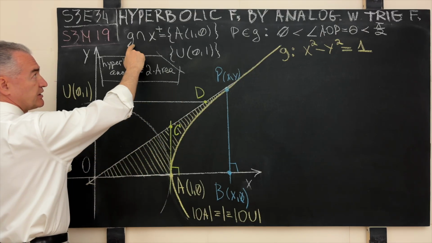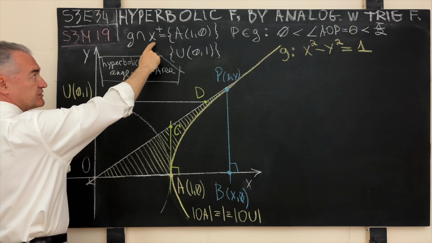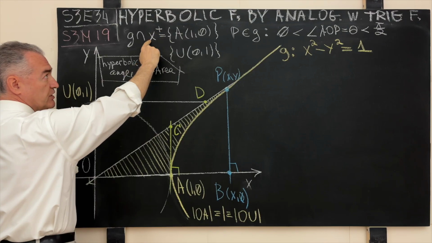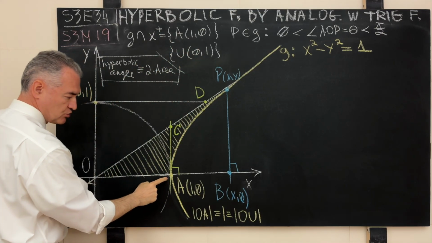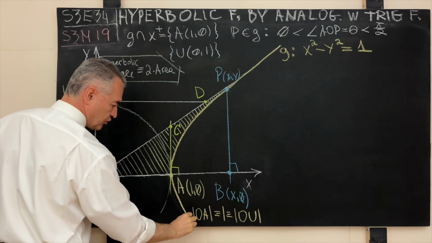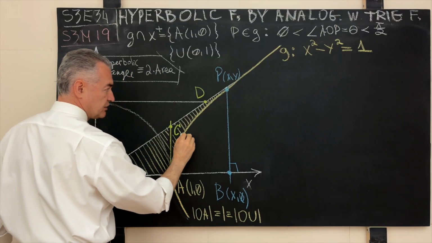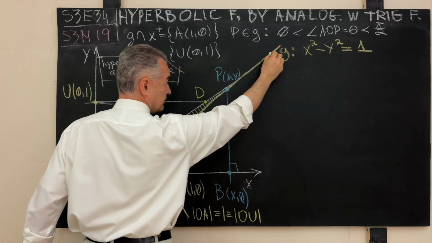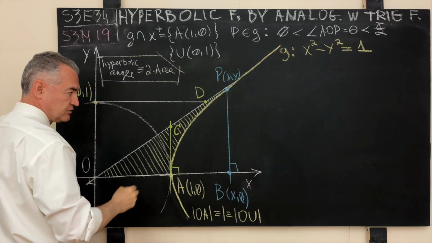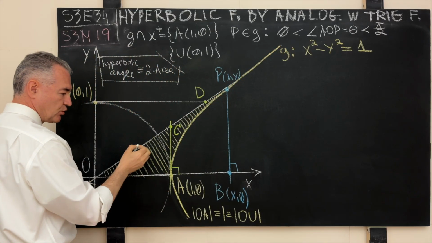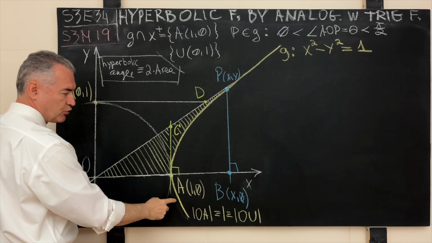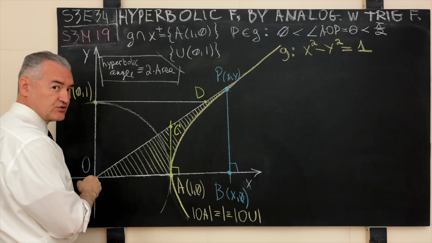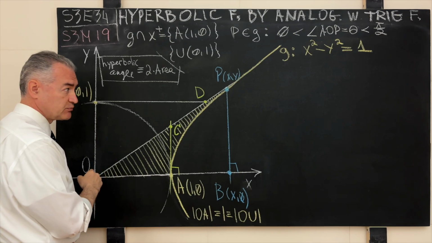That is, the place where our generating curve G intersects the positive branch of the x-axis is the point A with the coordinates (1, 0). This point is shown over here. The generating curve G is shown in yellow over here to the best of my ability. It goes like this, and in all fairness, the asymptotes for the origin-centered unit hyperbola are the straight lines y equals plus or minus x.